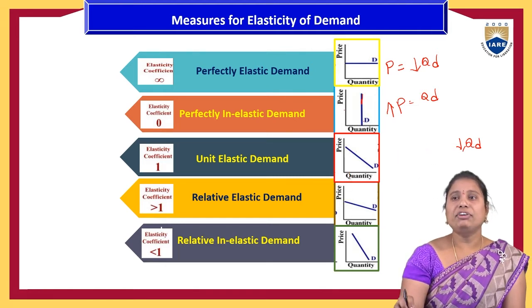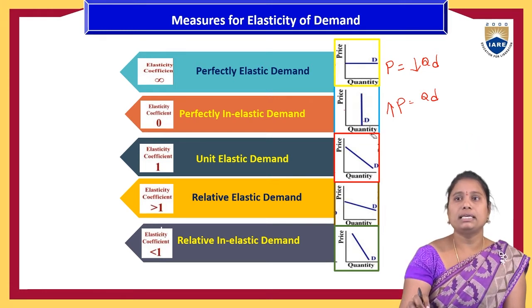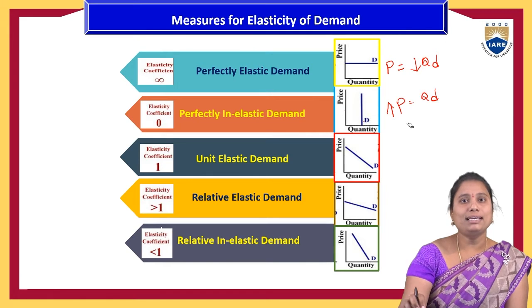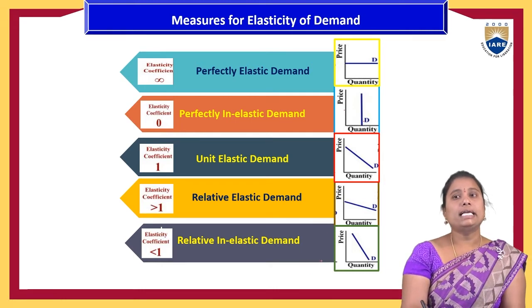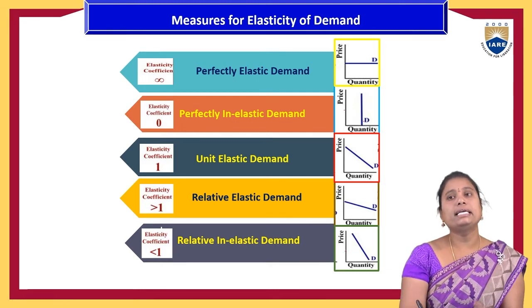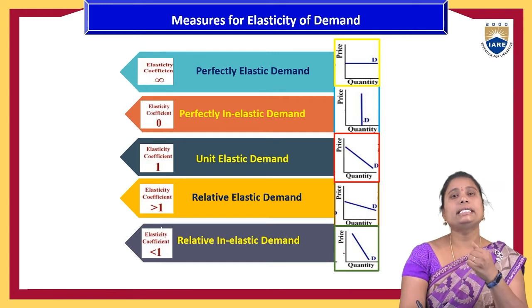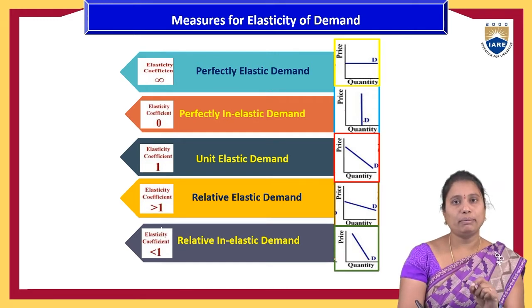So next, the fifth one of these measurements of the elasticity of the demand is relatively inelasticity of the demand. Here the relatively inelasticity of the demand means a change in the quantity demanded is less than the change in the determinant factor of the product.